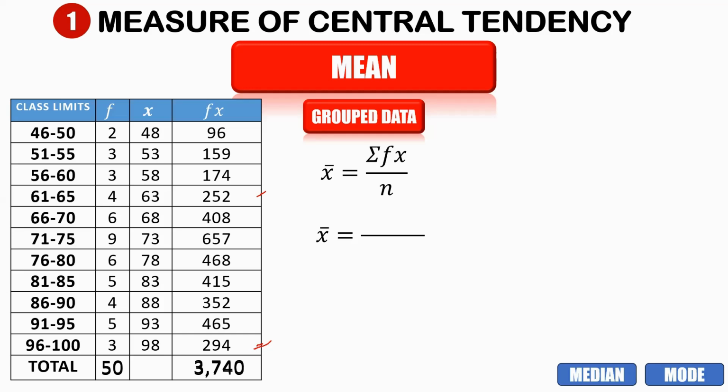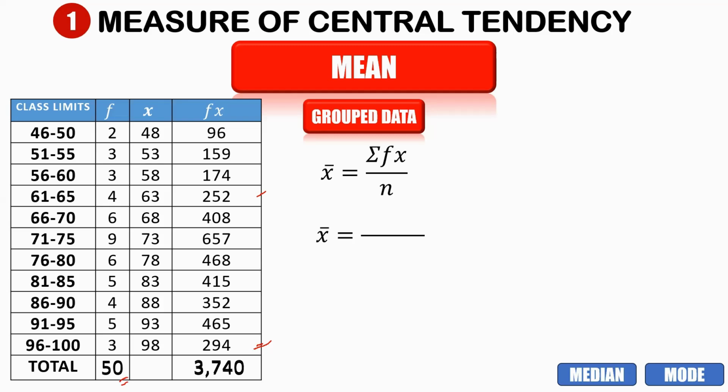For the value of n, the total number of frequency in this table, we have 2 plus 3 plus 3 plus 4 plus 6 and so on. That is equal to 50. Therefore, the value of n is 50.